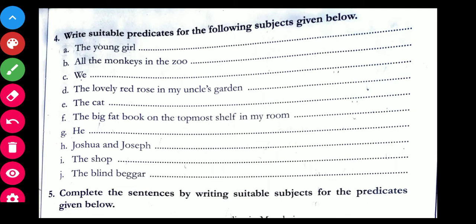So let's see. The young girl. We have the young girl. So what can we write ahead as the predicate? The young girl is the subject over here, and then we have to write the predicate. So the young girl danced gracefully. So danced is the verb, right? It starts with a verb. Always remember we have to start with a verb or helping verb. So the young girl danced gracefully.